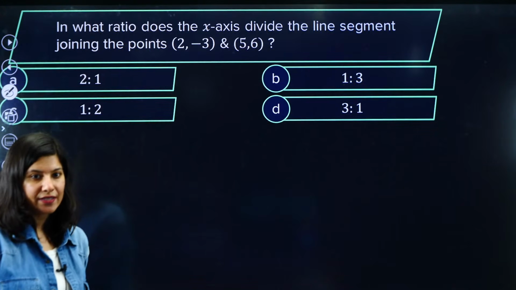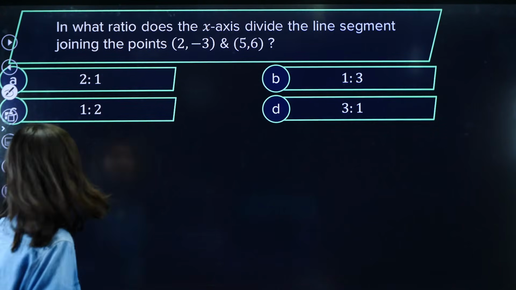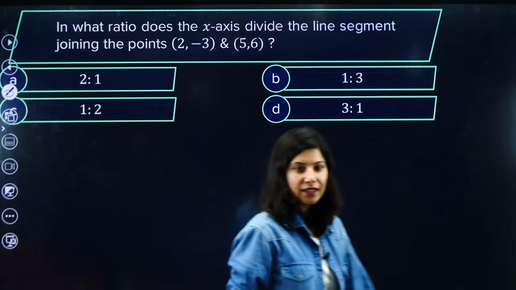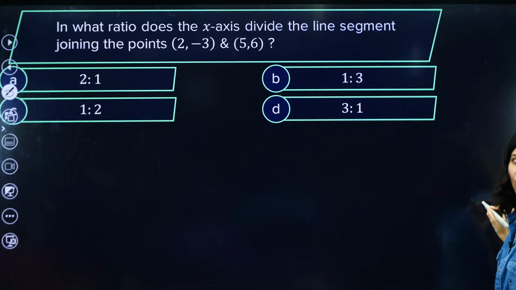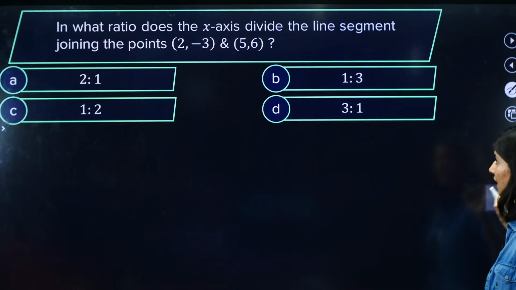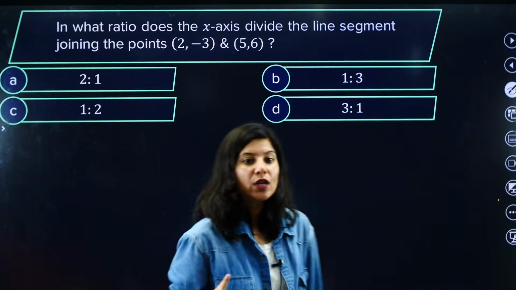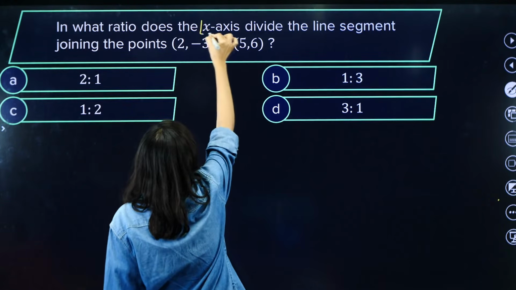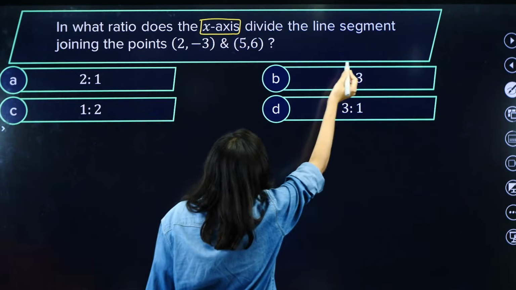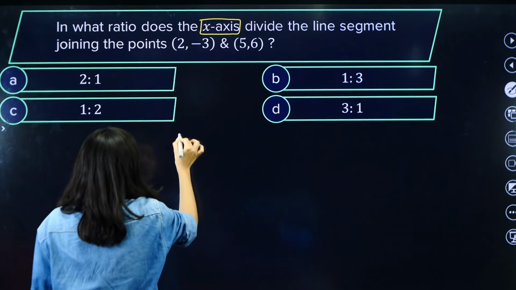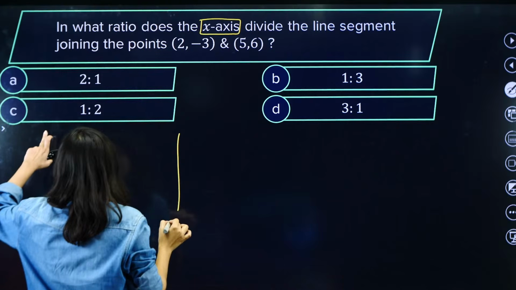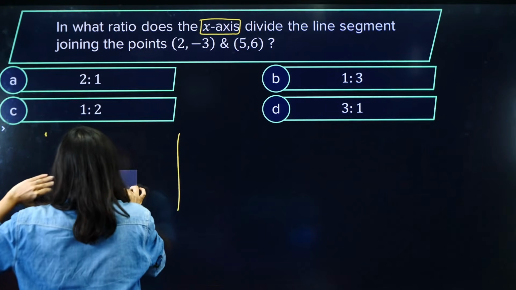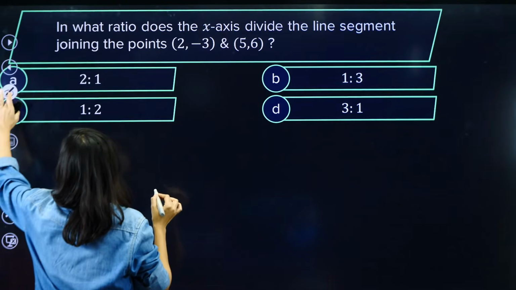All right, and now let us talk about one question on external and internal division. In this question they are talking about in what ratio the x-axis divides a line joining these 2 points. First of all I have already told you that whenever you see a straight line question, plot the situation. Plotting the situation will help you a lot.